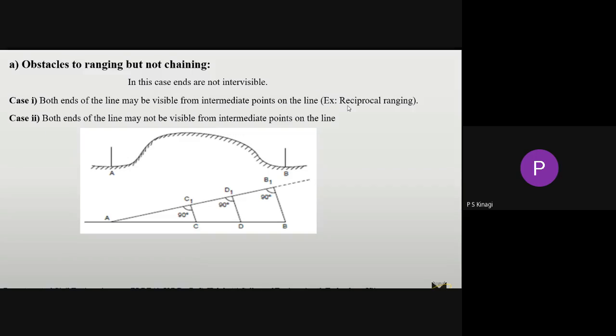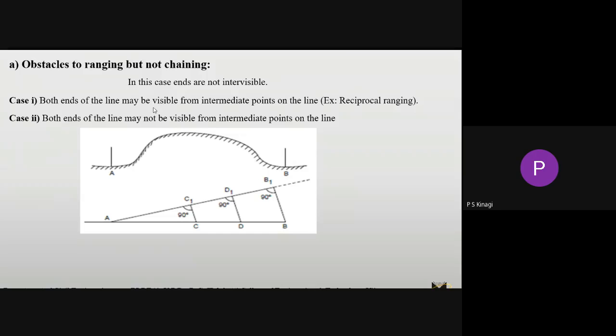For the procedure, you can refer to reciprocal ranging. But here the problem is that it is not visible from the intermediate point. Suppose one point is here and one more point is here. You cannot see from this point to these two ranging rods. You can see this ranging rod, but you cannot see the A point ranging rod. Similarly on this side, suppose this is the point and one more ranging rod is here. You cannot see from this ranging rod to that ranging rod.